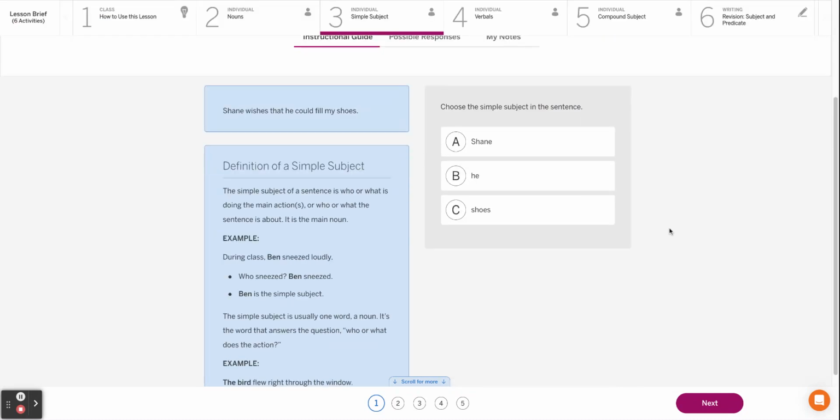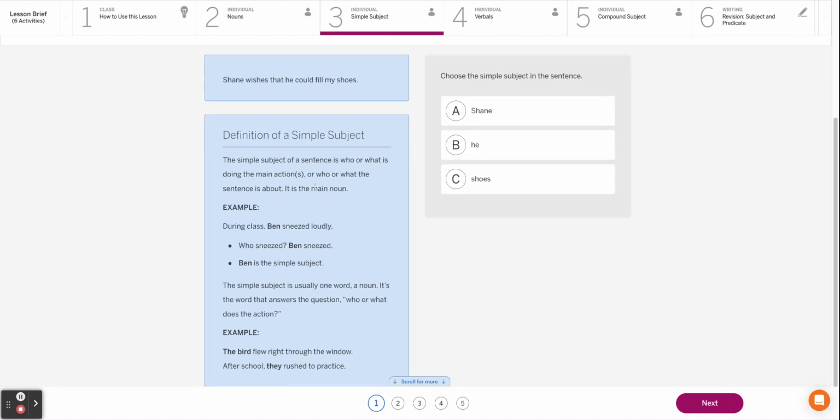Activity 3. Choose the simple subject. So, and Shane wishes that he could fill my shoes. The simple subject is who or what the sentence is about, or what the main action is doing. Who or what the sentence is about, which is what the main thing is doing. So the main action is done by the simple subject. So the subject of the sentence does the main verb or the main predicate.